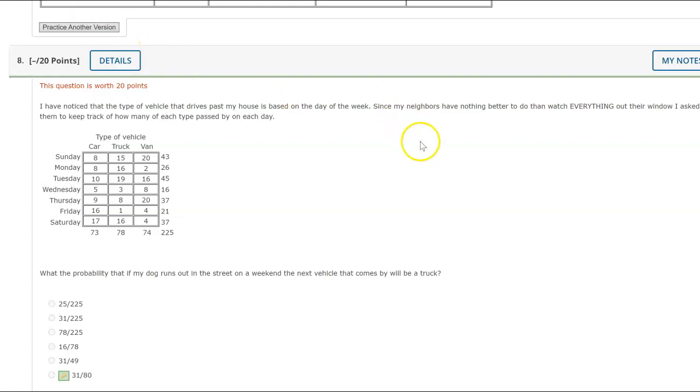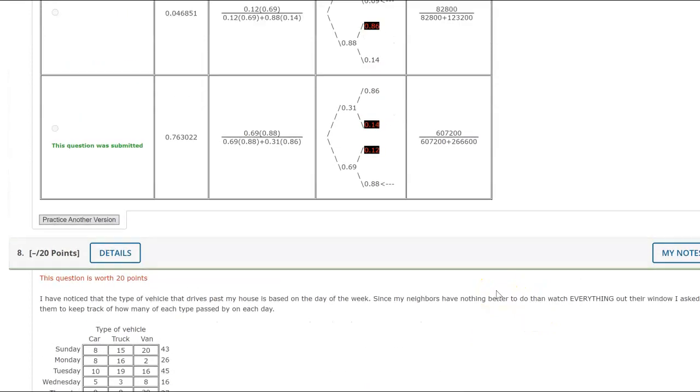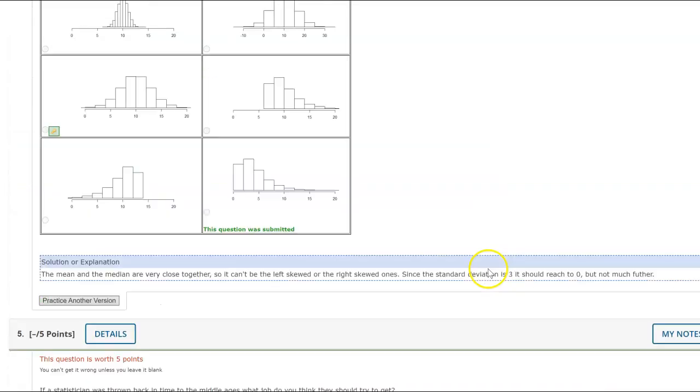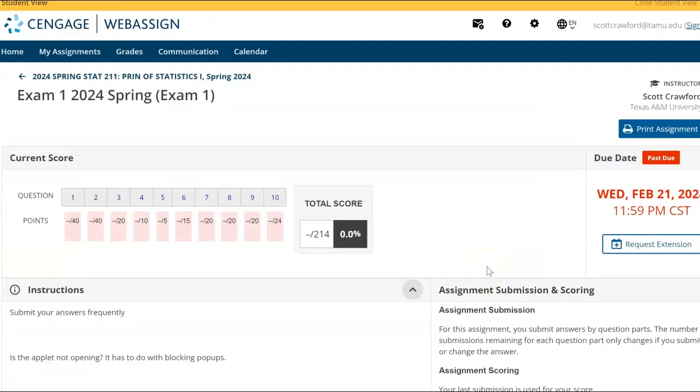Other thing people want to know, what was the average? It was about 92, which is a little bit high, but there were a lot of people that did well. Most of these questions, people managed to do quite well. So fantastic. You guys are great, and we'll see you.